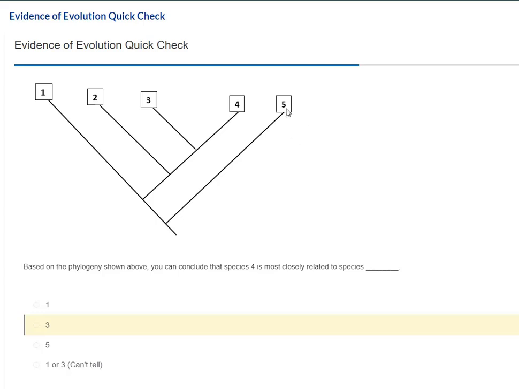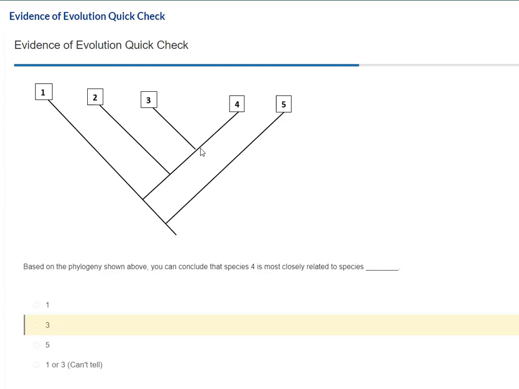Now you might want to say 5. We're going to go over this wrong answer. You might want to say 5 because it is more physically close to this. But if you look at the nodes here, you can see right here on this node, this was the branch point. There was some species here that branched off into 2 separate species at this point. Now you have to go all the way back down to here, to this branch point, to find the common ancestor between 4 and 5.